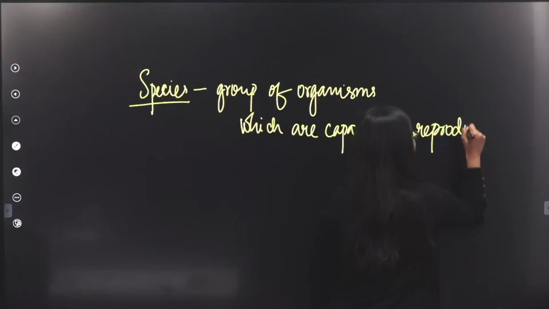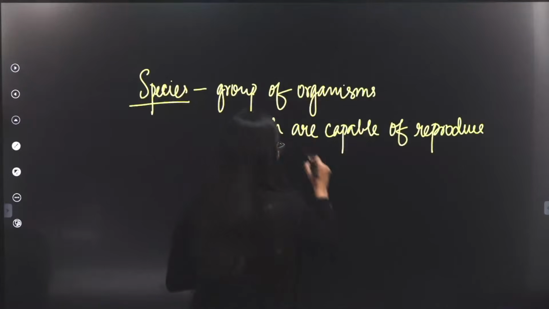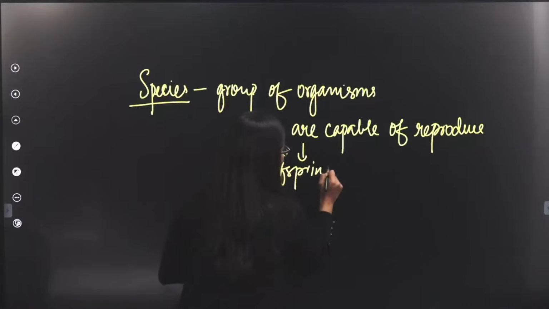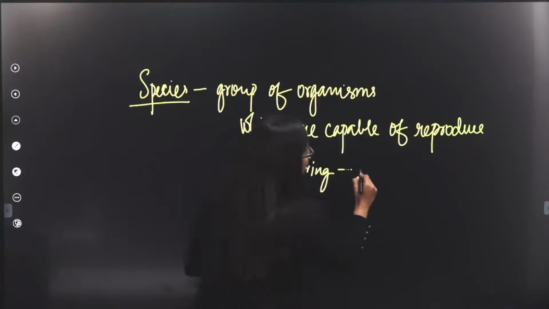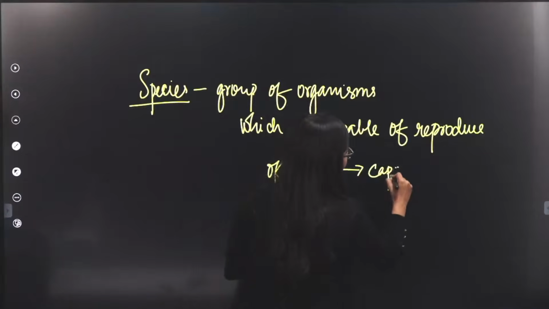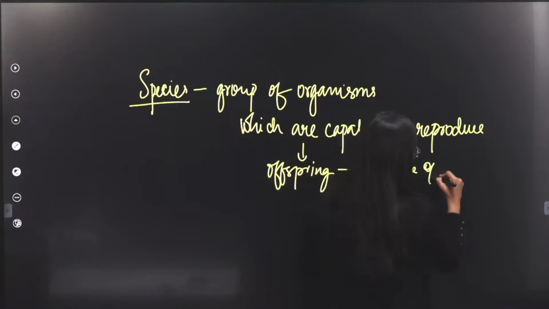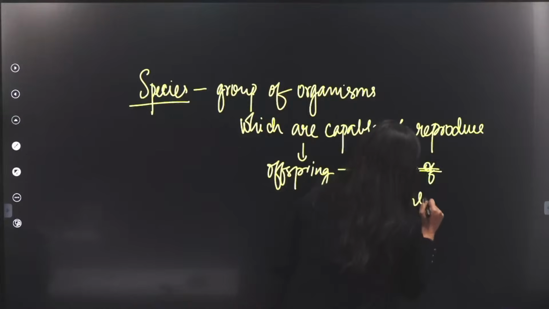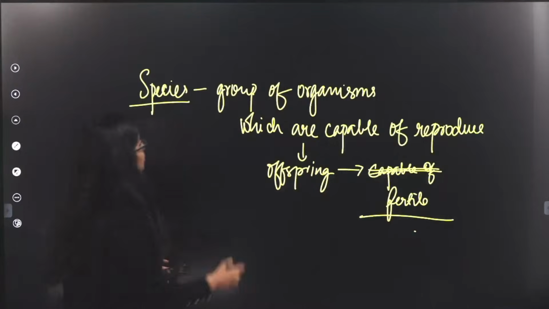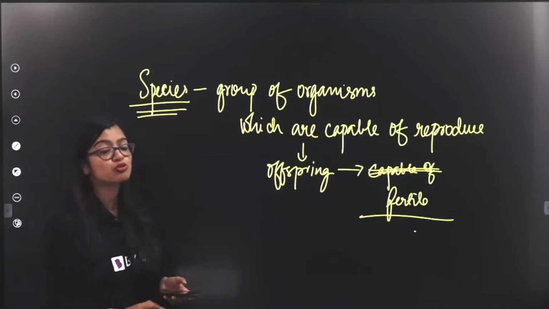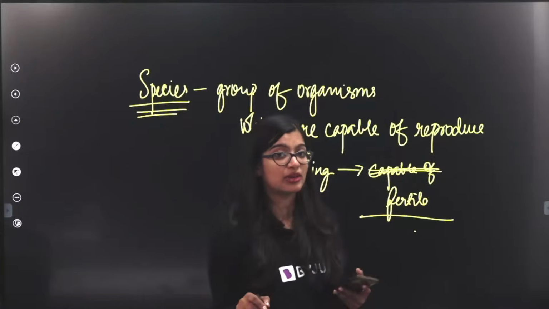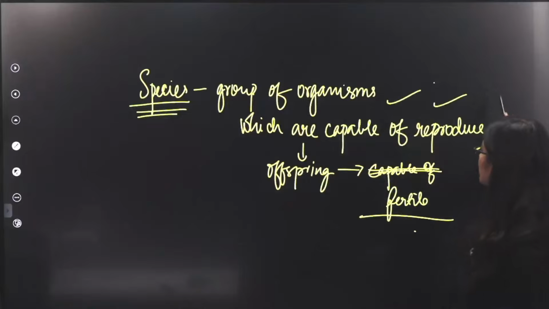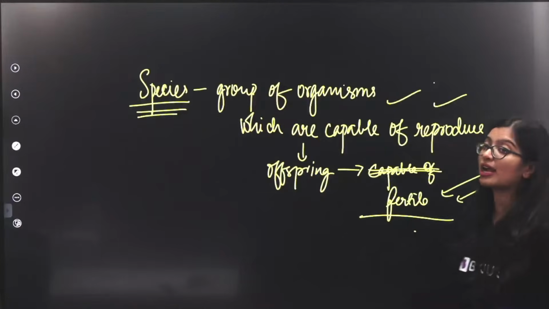They have the ability to reproduce, and the offspring or young ones that they produce will be capable, or I can say fertile. Species are organisms which are very closely related, and they have the ability to reproduce and produce fertile offspring.